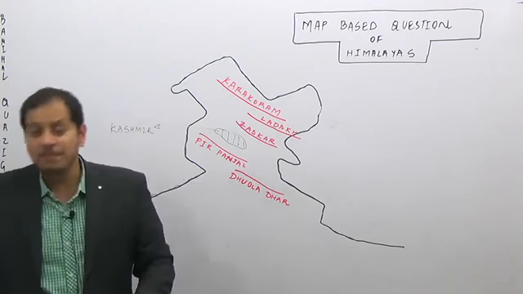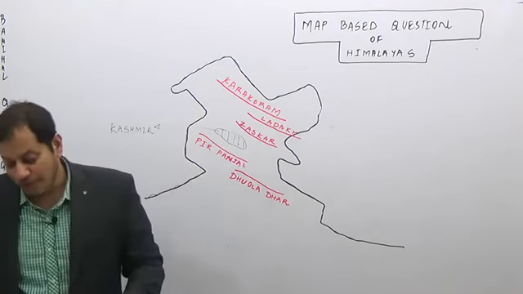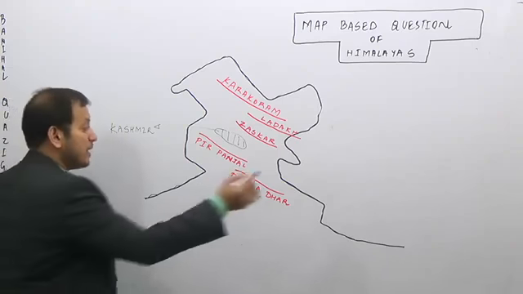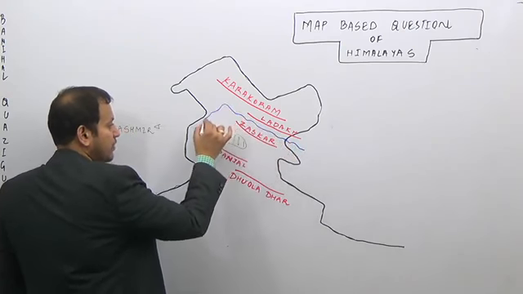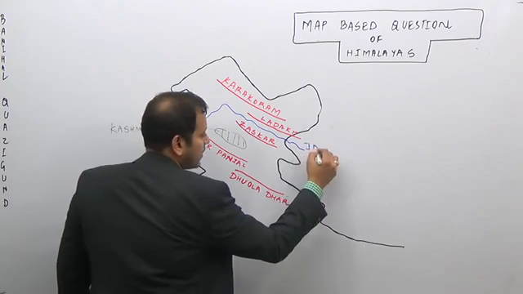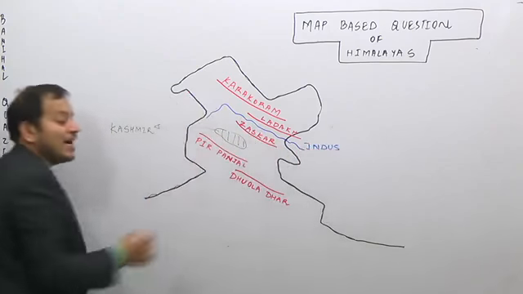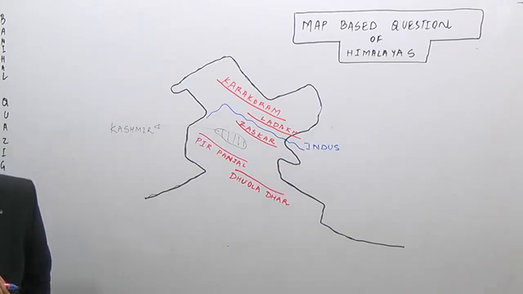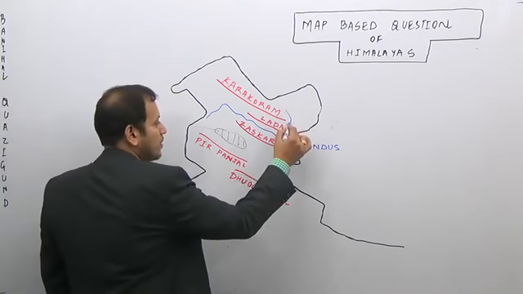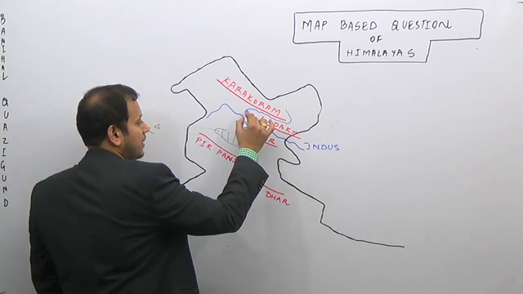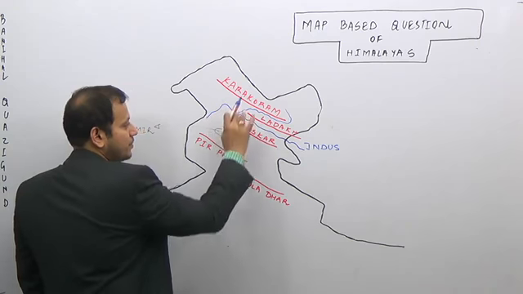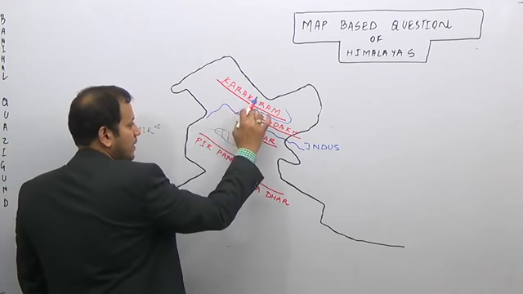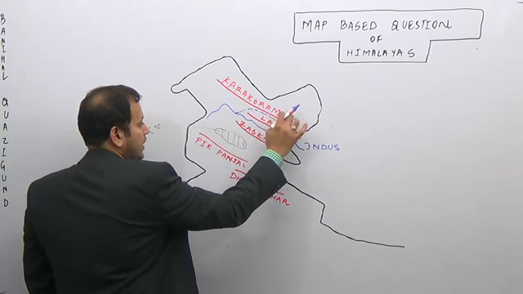One more thing you remember here, though we will cover it in more detail in rivers: river Indus flows between which two ranges? River Indus flows between the Ladakh range and the Zaskar range. And river Shok flows between the Karakoram range and the Ladakh range before joining river Indus.